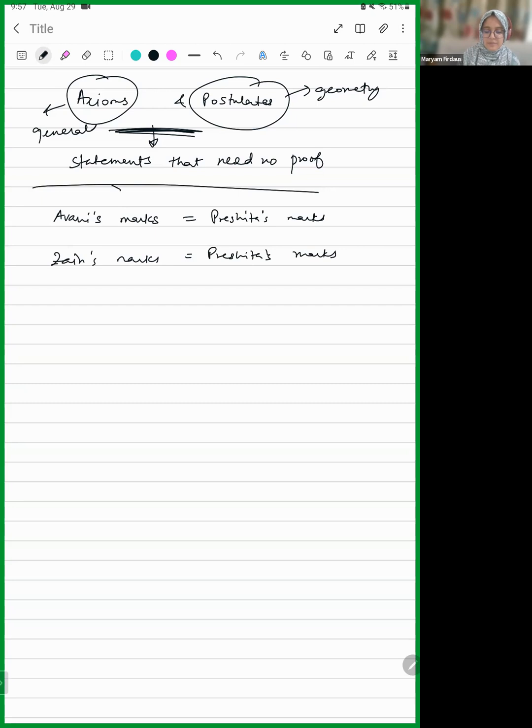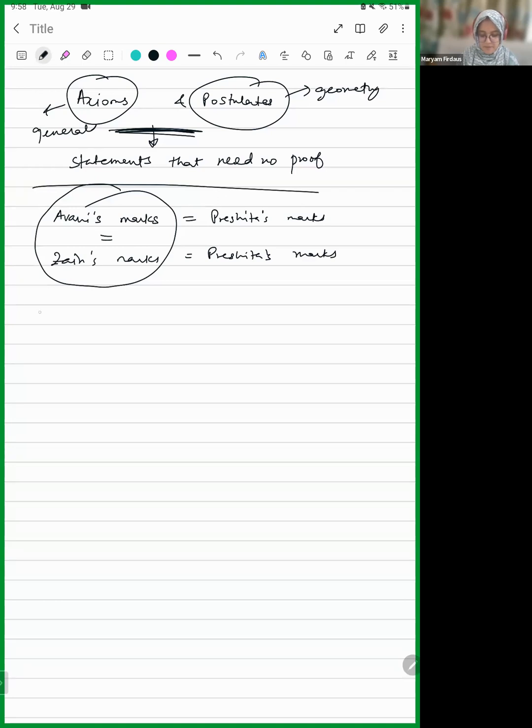It tells me that Avni's marks and Zen's marks are the same, right? So this is the first axiom of Euclid. Fine, very simple, very obvious.